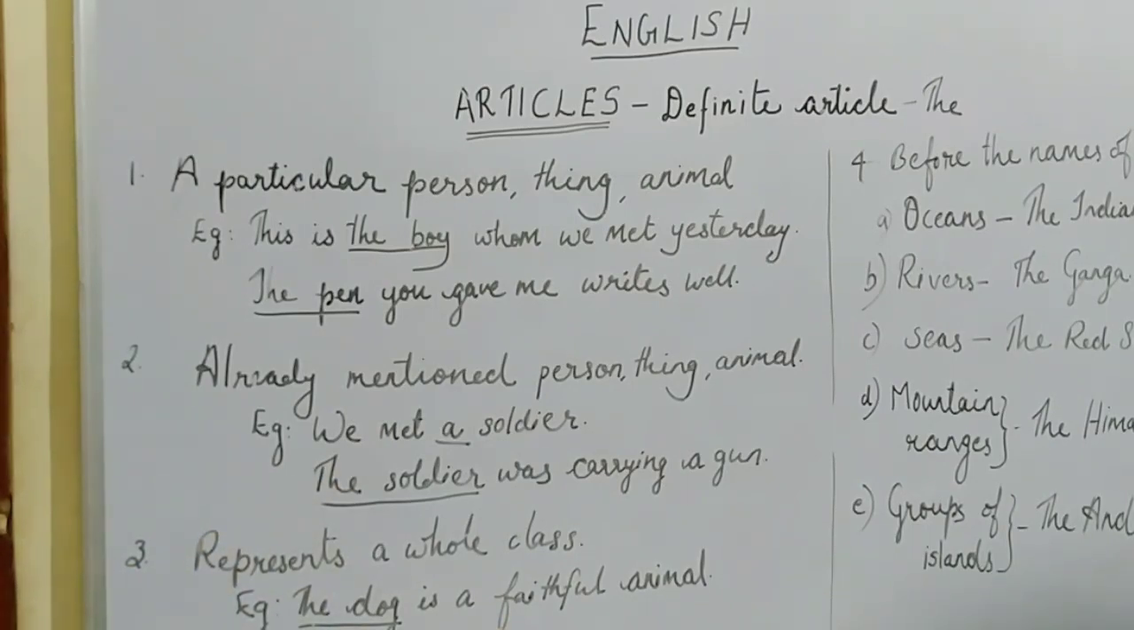So once again, the first point is a particular person, thing or animal. Second point, when we speak of a person, animal or thing we have already mentioned. Third point, when a single noun represents a whole class. So in those cases, we can use the definite article. Which is the definite article? The.